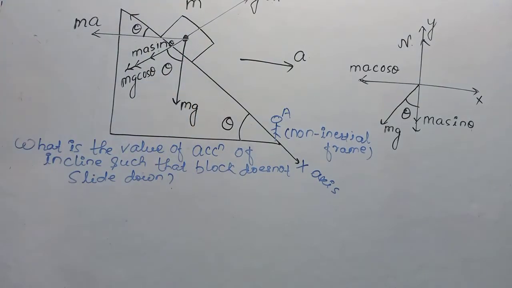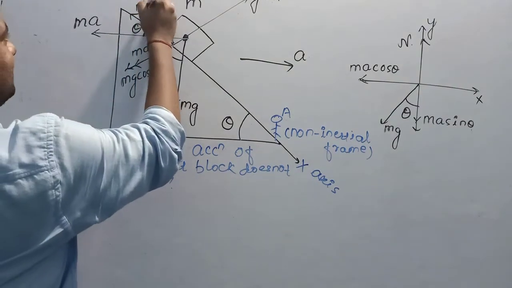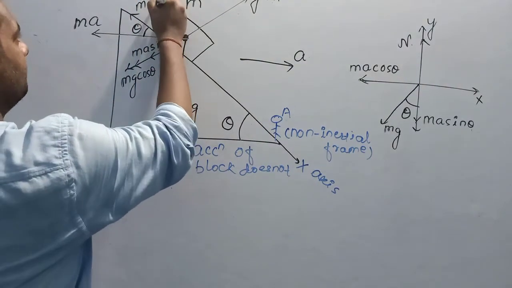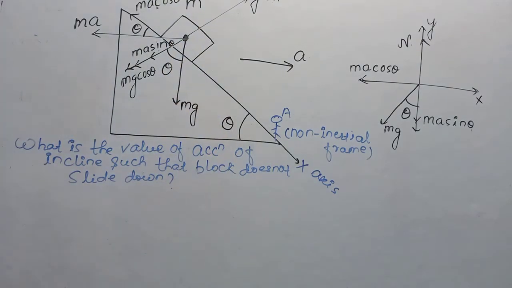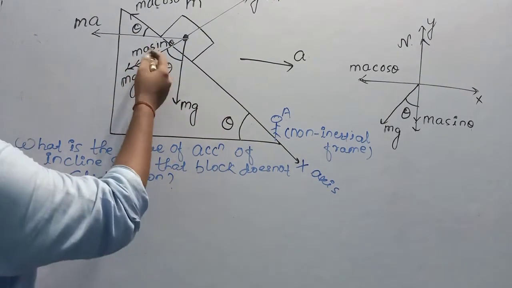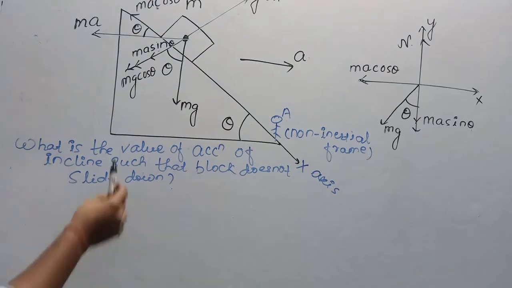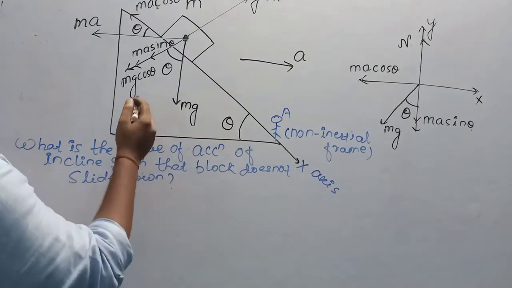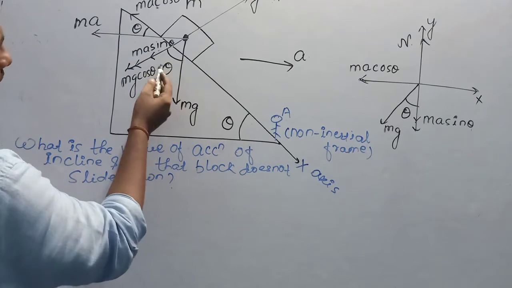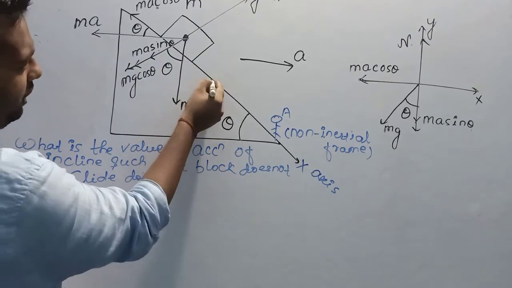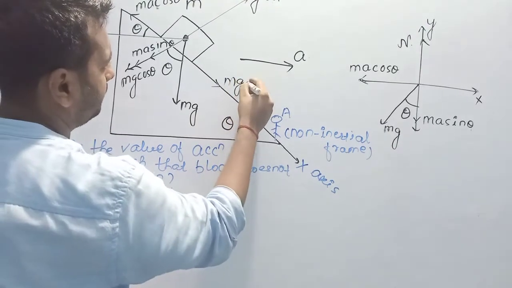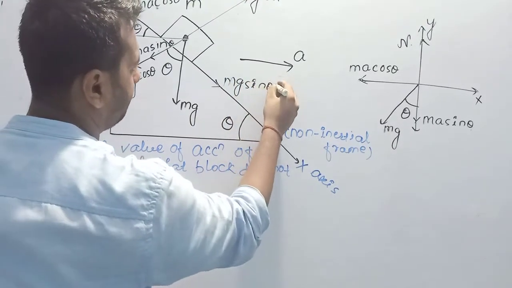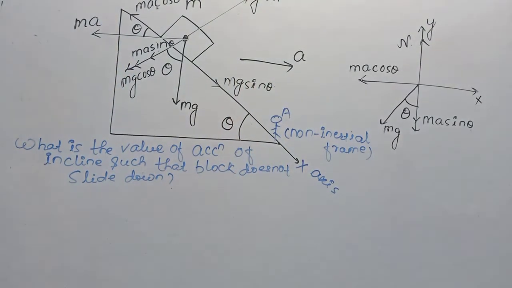In this direction, the component is ma cos theta. Because of lack of space, I am resolving this in this diagram itself. And the component of mg on the x-axis will be mg sin theta.